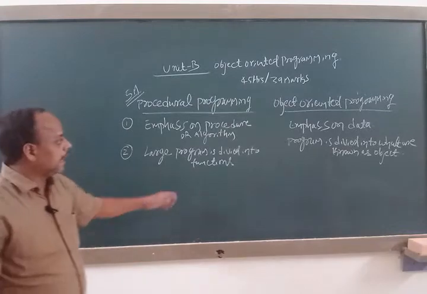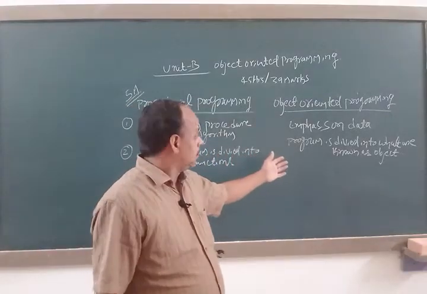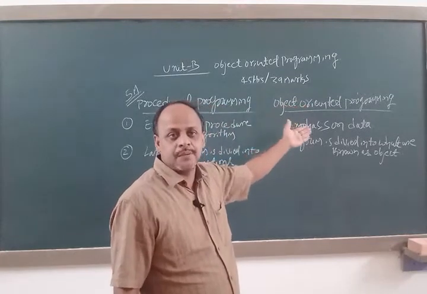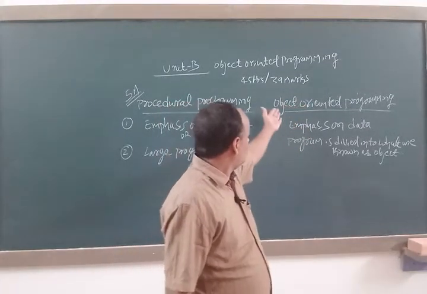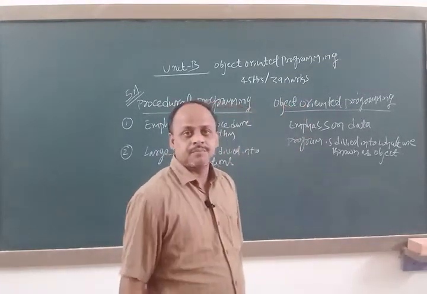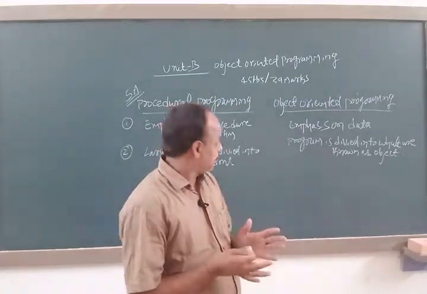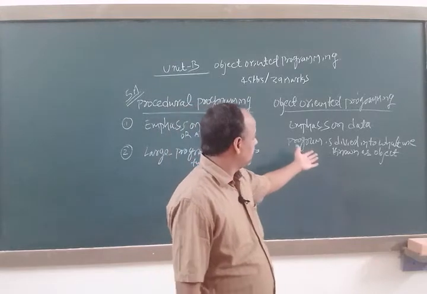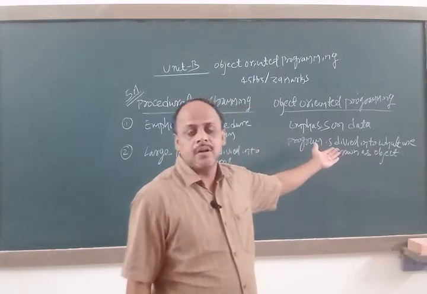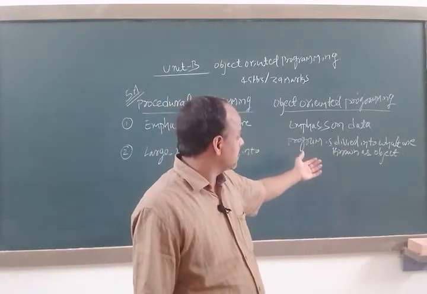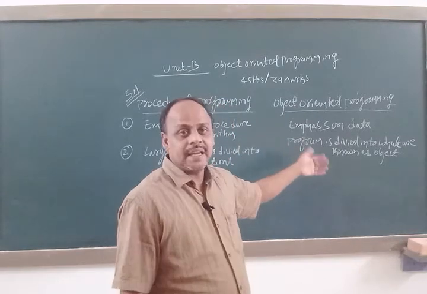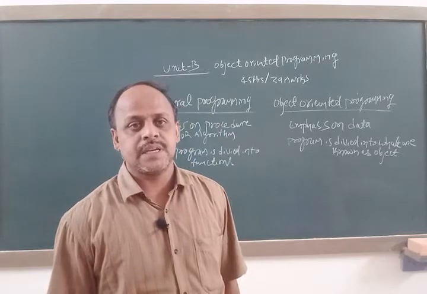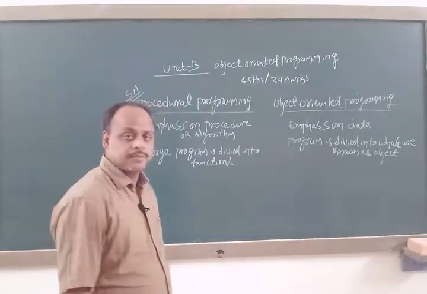As I said earlier, OOP uses basic concepts like class, object, like that. In object oriented programming, if a task is very big, we are going to take the help of objects, or else we can say that the program is working with a number of objects.